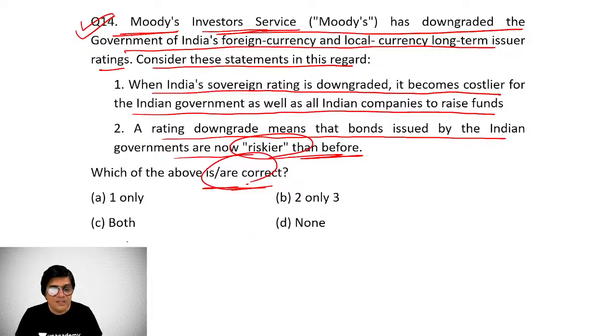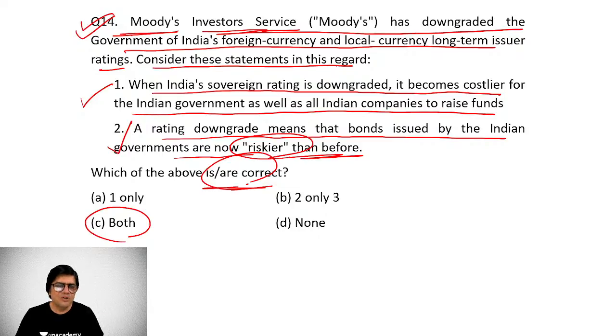So obviously, as we can make out, both the statements are correct here because they surround the basic objective definition and basic core definition of the downgrading by a credit rating agency like Moody's. Of course, other credit rating agencies are also there, like Standard and Poor's, one of the oldest credit rating agencies, USA based primarily, right? Which is another.